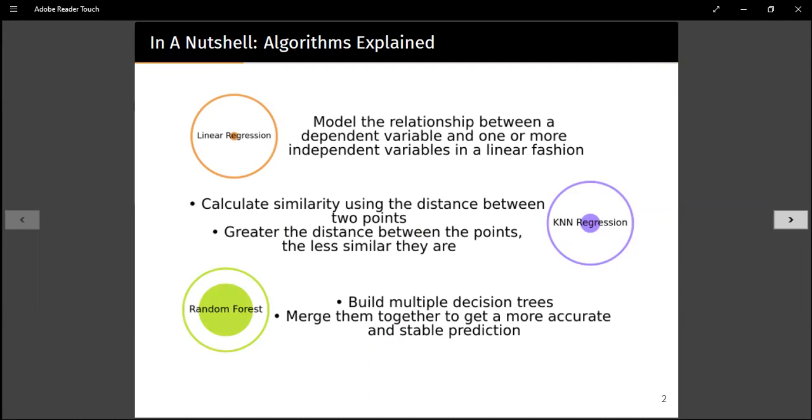Linear regression models a linear relationship between dependent variables and one or more independent variables, while KNN regression calculates the similarity between two data points, and the greater the distance between these two data points, the less similar they are. While random forest builds multiple decision trees, merges them together, and gives us a more accurate and stable prediction based on the sum of the predictions.